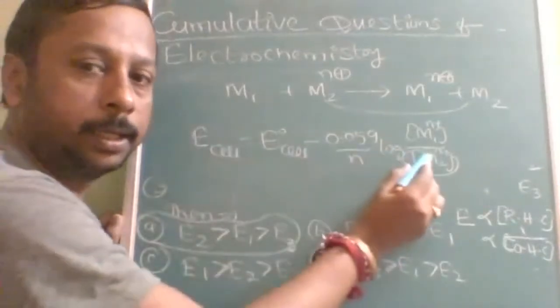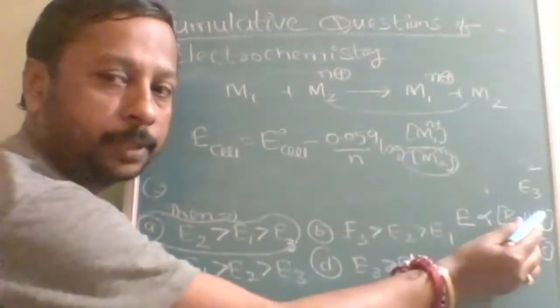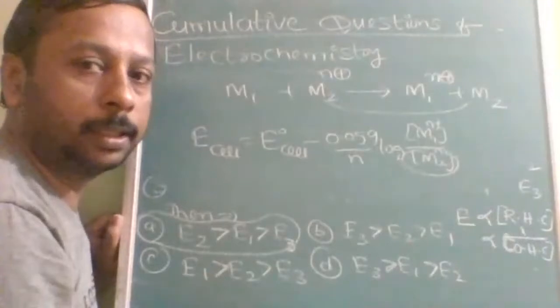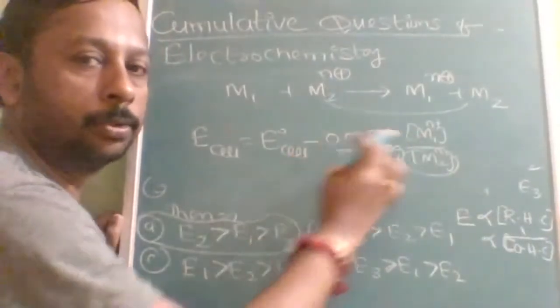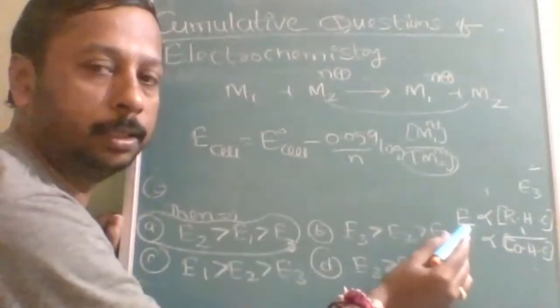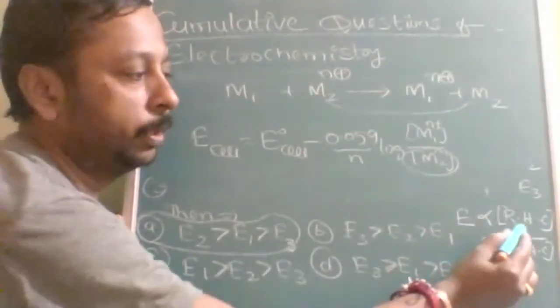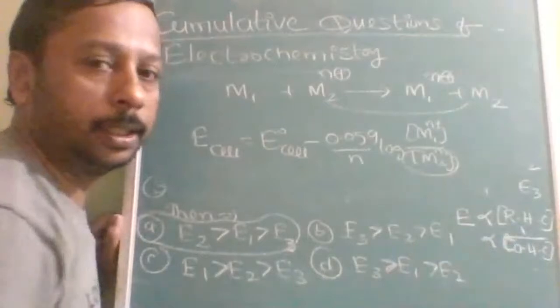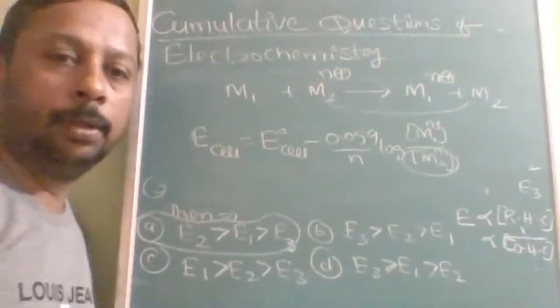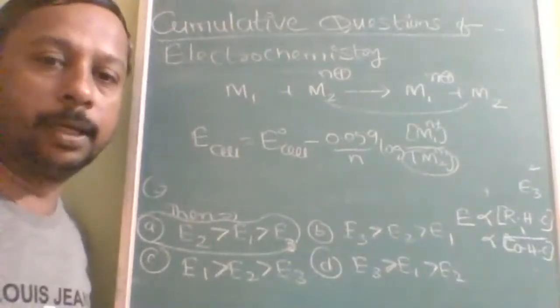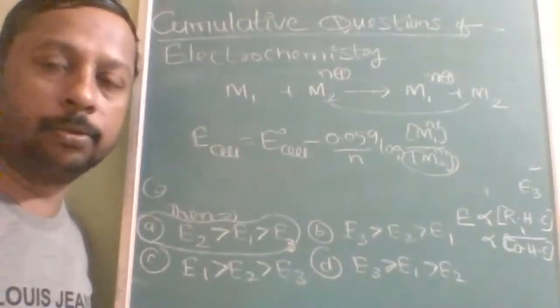E cell is directly proportional to the reduction half cell concentration. And the minus sign and the oxidation half cell in the numerator means E is inversely proportional to the concentration of the oxidation half cell. That's why I have selected E2: E2 is greater than E1, which is greater than E3. Is that clear to all of you?